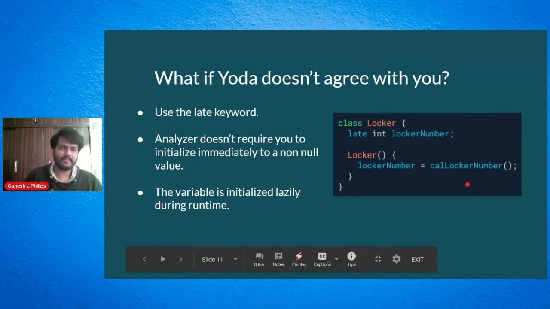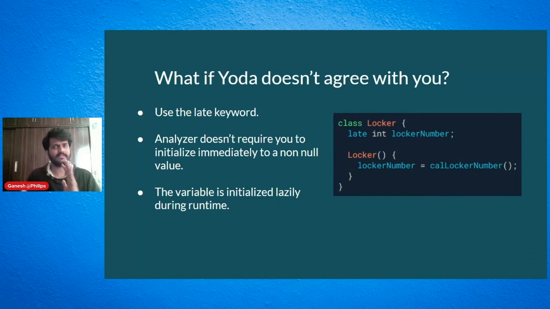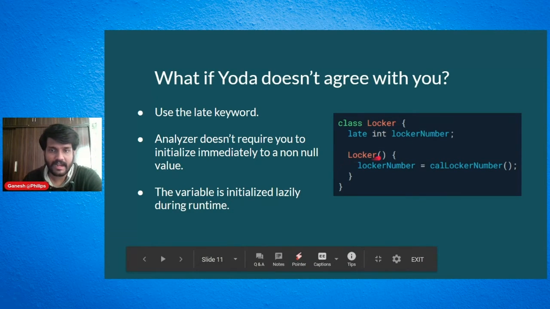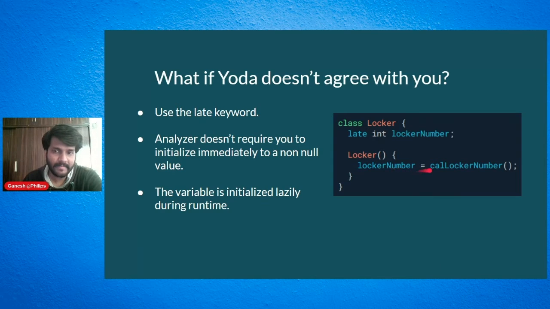Next, let's say, what if Yoda doesn't agree with you? There are certain cases where the Dart analyzer would say that it is wrong, but you know that it will work. For example, in this scenario, I have a Locker class and this is the constructor, and here I call this method called locker number. And in this method, let's say you are sure that it returns an integer, an int which is not null at all. You're sure about that, but Dart analyzer will say that it may throw an error.